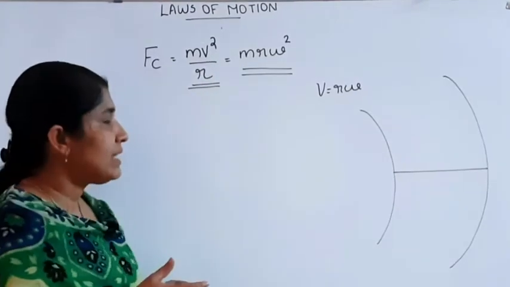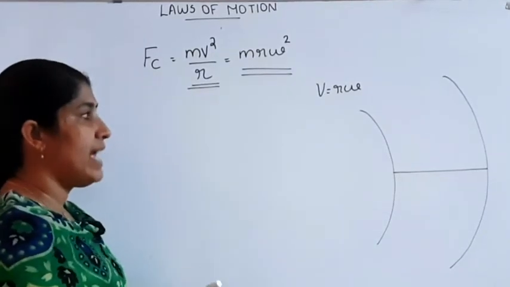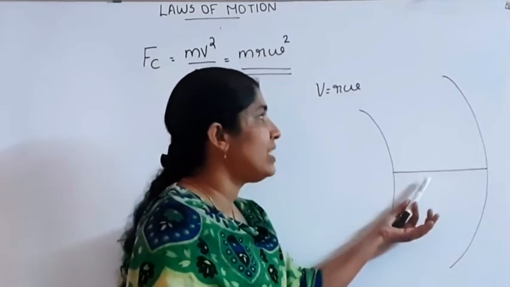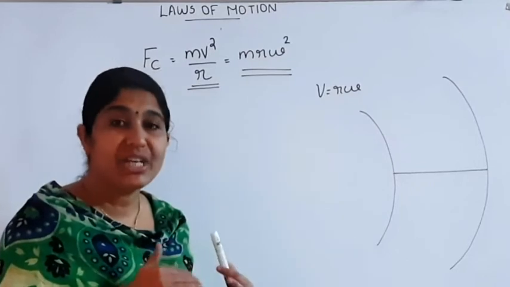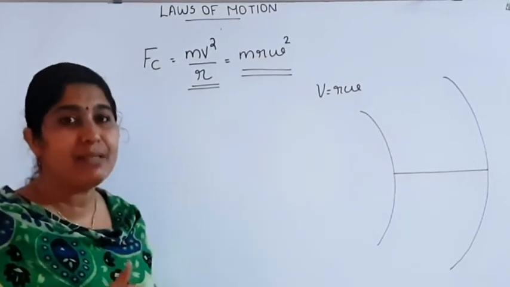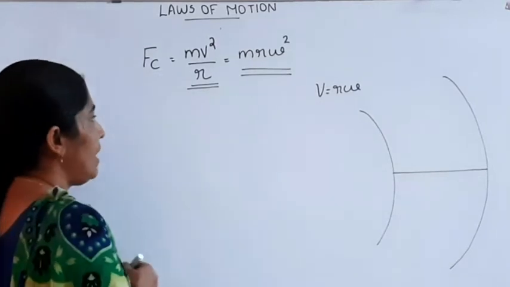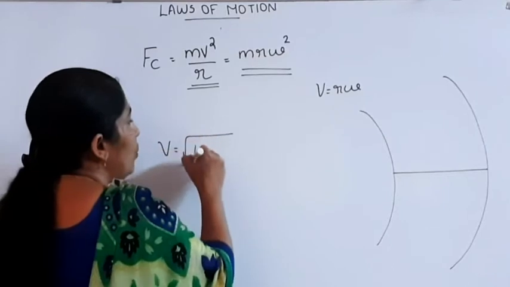Now we want to discuss the maximum velocity with which a car can move along a horizontal frictional circular road. In the case of a horizontal circular road with friction, the maximum velocity with which the car can move without slipping is given by V is equal to root of mu rg.